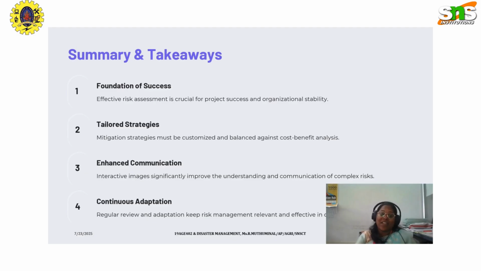These are some things that we have seen today. If a disaster happens, we have to identify the risk and the effects of the risk, and then make strategies to avoid the risk through mitigation strategies, enhance communication through creating comprehensive logs, and try to adapt to them. This is what I have prepared for today's class.